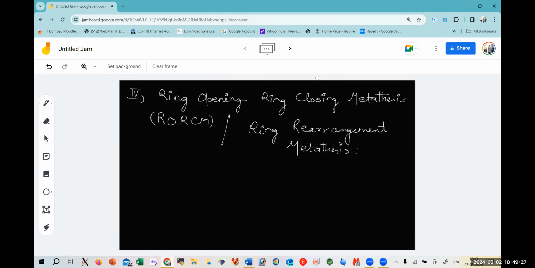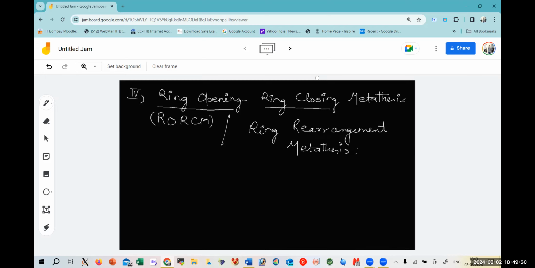That comes under the metathesis. Similarly, we have seen if two alkenes are there, how they close to form a new ring. So here both the processes would be happening. First, one ring which is closed would be opening, and then the two alkenes which are there would close together to form a more stable product.